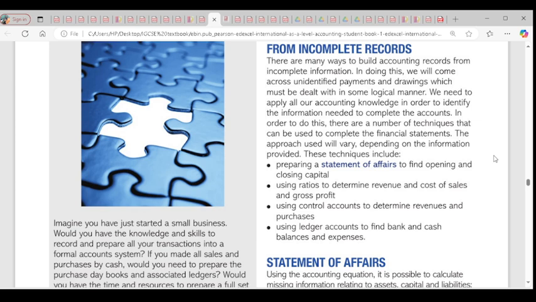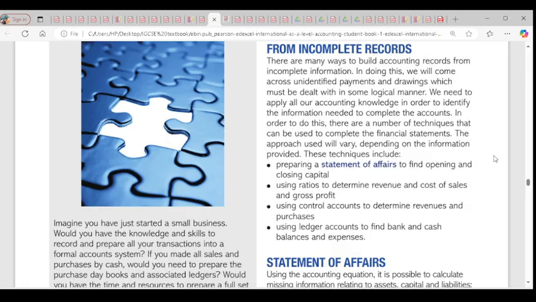Then the next thing we have to do when preparing accounting records that are incomplete is to use ratios to determine revenue, the cost of sales and the gross profit. That's the next stage. Then we can also use our control account to determine revenues and purchases. The control accounts are the sales control account and the purchases control account. For sales control account, we are talking about the revenues that we've not tracked. For purchases control account, we're talking about the purchases that we've not tracked. Then we can use our ledger accounts to find bank and cash balances. So the ledger gives us the total amount in bank and the total amount in cash. That is all we need to do.